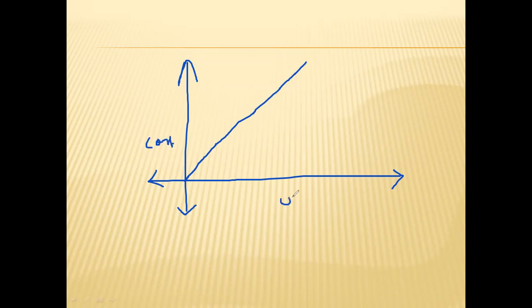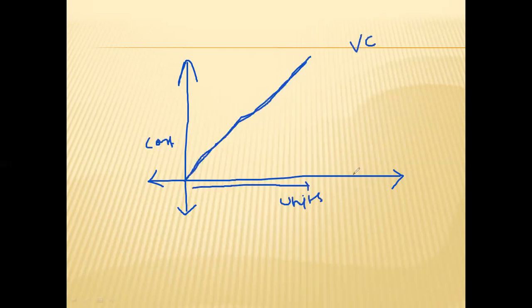The diagram for variable cost will be like this. It will increase with the increase in units produced, and vice versa. It will decrease if the number of units produced is reduced. So for 0 units, variable cost will be 0. It will start from 0 and go on increasing for each unit you produce. Here there will be cost, and here we will have the units. As you go on increasing the units, your variable cost will also go on increasing. So the graph for the variable cost will be like this. It will be upward sloping.